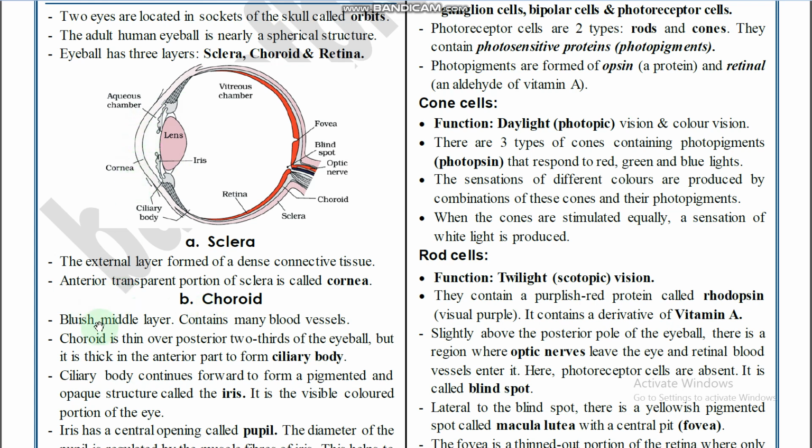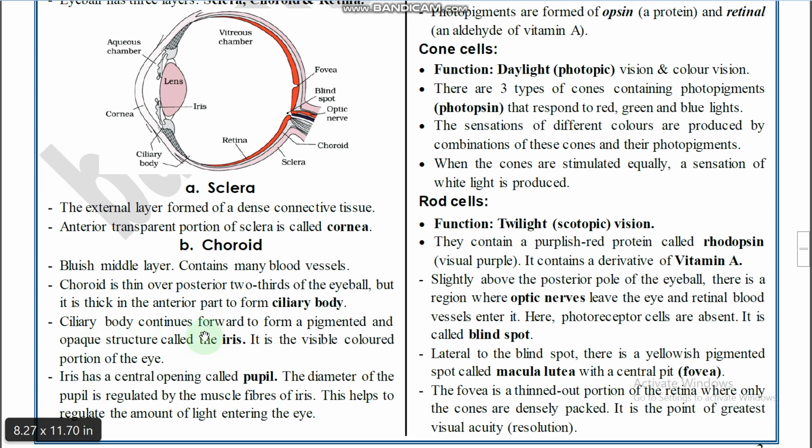Next, the choroid, a bluish middle layer. The middle layer is the choroid, and it contains many blood vessels. So the part of the eye that contains many blood vessels is the choroid. The choroid is thin over the posterior two-thirds of the eyeball, but it is thick in the anterior part, where it forms the ciliary body.